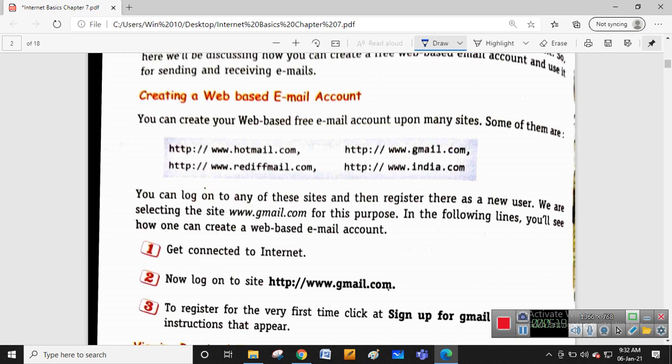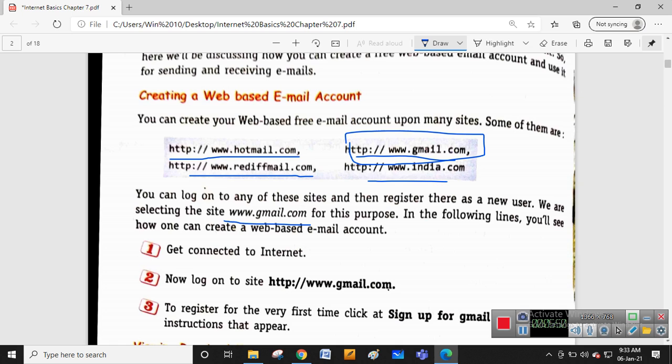You can create a web-based email account from the many sites offered on the internet. Some of them are provided below: hotmail.com, then gmail.com, then rediffmail.com, then india.com. These are the commonly used web-based email services provided online. You can log on to any of the sites and register as a new user, for example www.gmail.com. Most of you are using gmail.com and rediffmail.com.